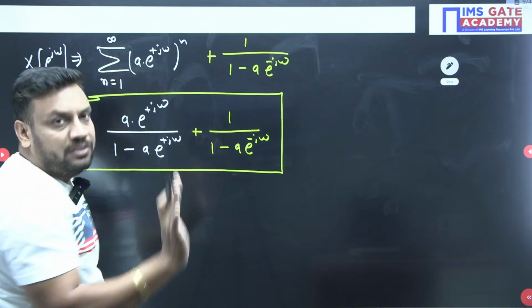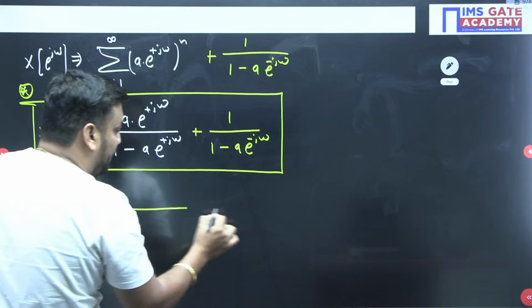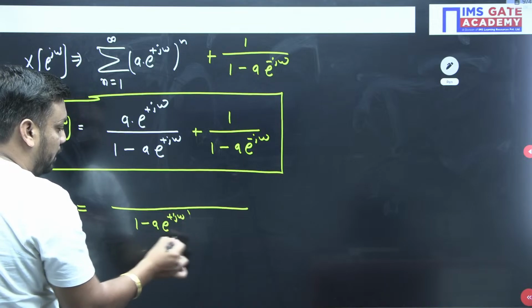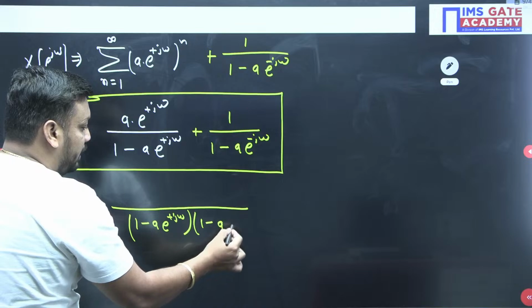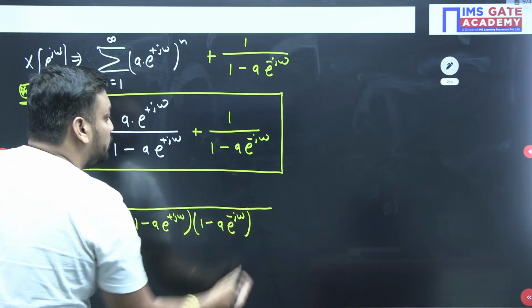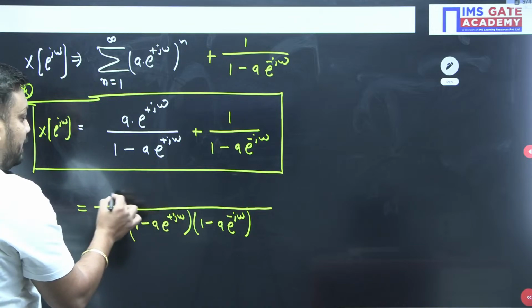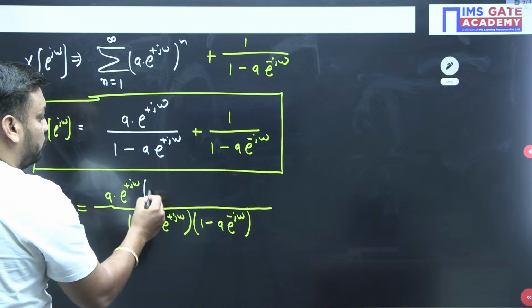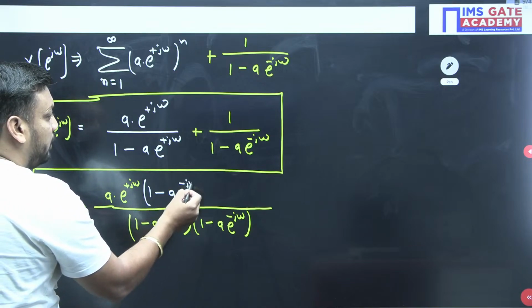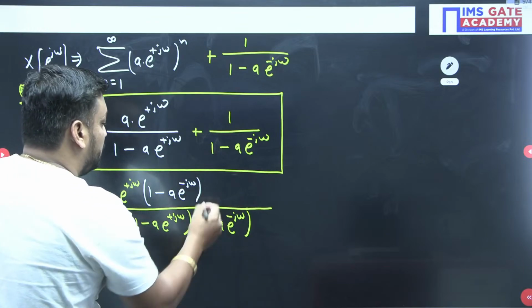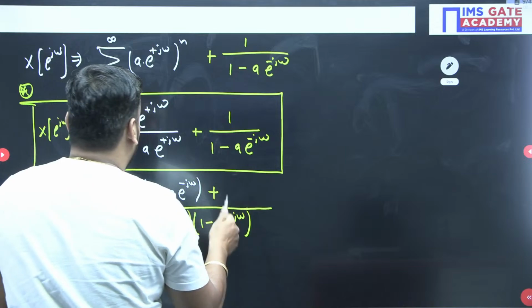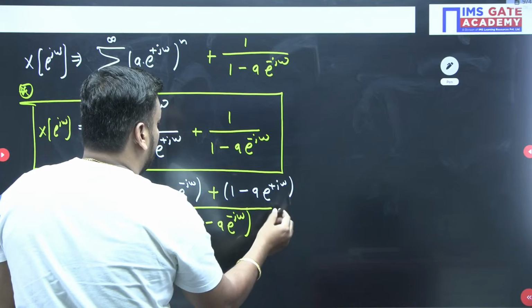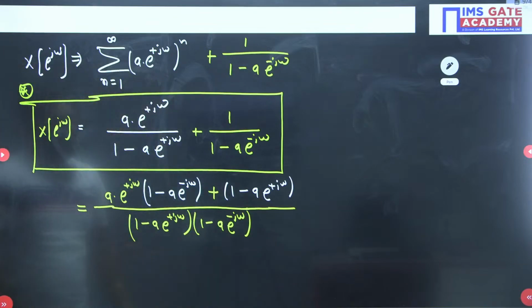This is one of the answer. Now further I am just applying simple mathematics here, taking the LCM. So 1 minus a e to the power plus j omega, whole bracket close, 1 minus a e to the power minus j omega. When you take the LCM, you will get a dot e to the power plus j omega, and inside the bracket you should write 1 minus a e to the power minus j omega, plus, and here also we should write 1 minus a e to the power plus j omega.